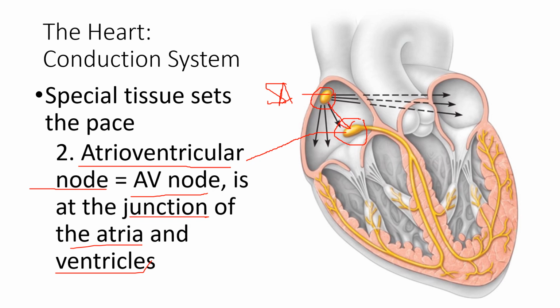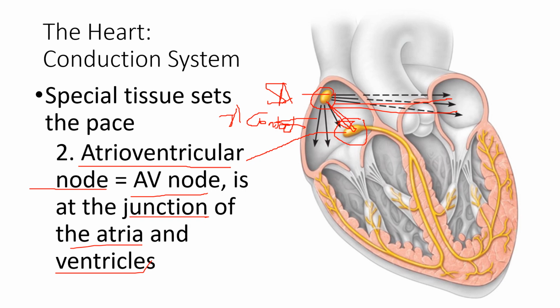Once the impulse is sent to the AV node, the atria will contract. The atria will contract once these impulses are transmitted all throughout the atria, from the right until the left, and going to the AV node.